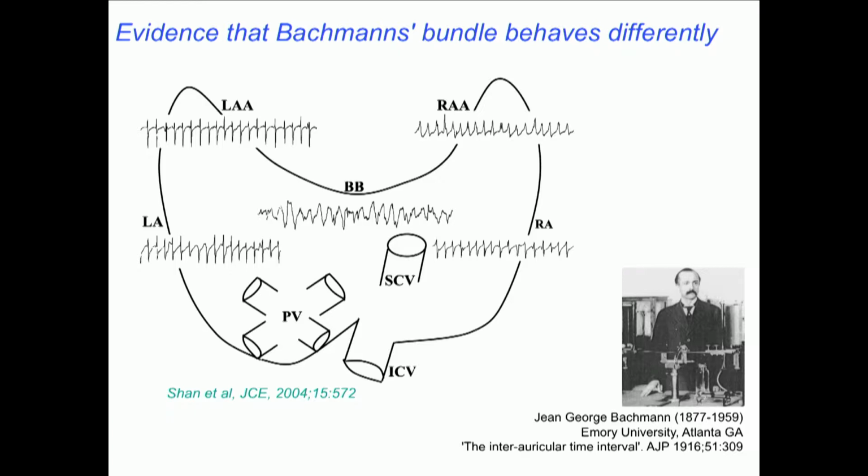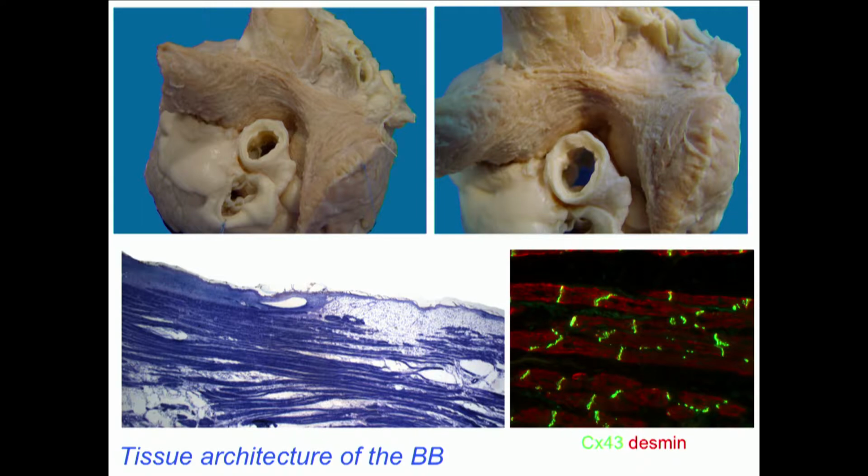So what about the structure of Bachmann bundle? Here you see an anatomical preparation where the epicardial fibrous layer has been carefully removed, so you can nicely see the parallel fibers running from the right atrium, this is the SVC, to the left atrium. And because of this, it can act as a fast conduction pathway from the right to the left atrium.